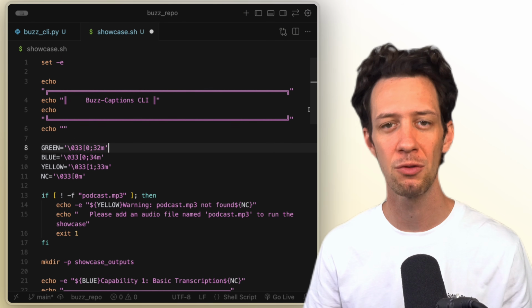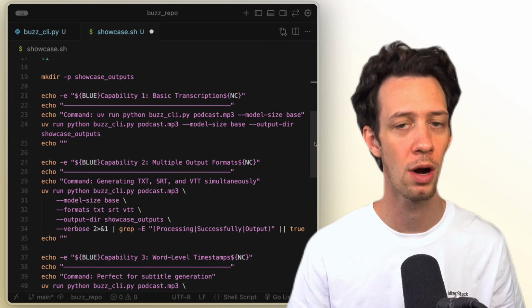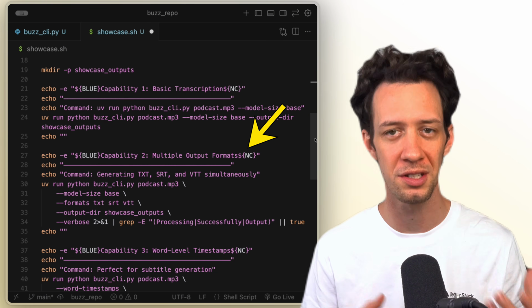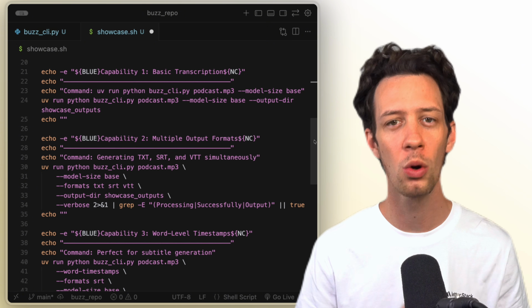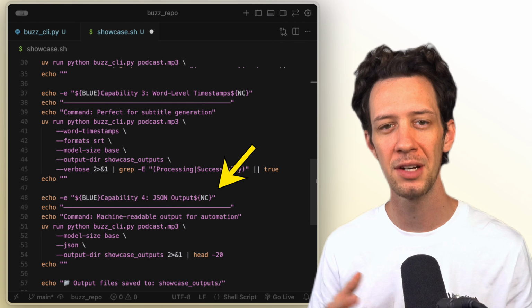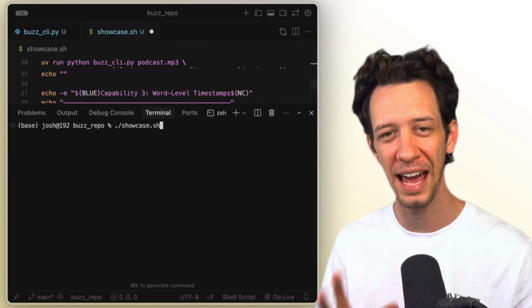Since I already have it ready to go, I made a shell file that's going to run through some of these scenarios for us. It's going to do some basic transcription, multi-level outputs with text and VTT files, word-level timestamps, and JSON outputs. I'm going to give it a Theo Von podcast, which is just shy of 1 hour in length. Okay, let me run it.